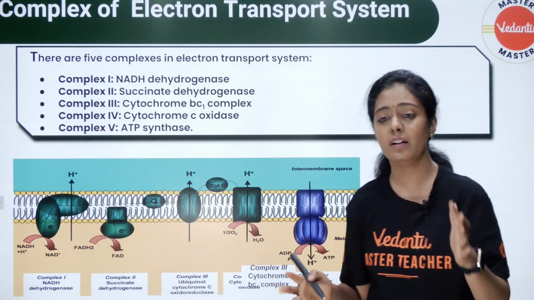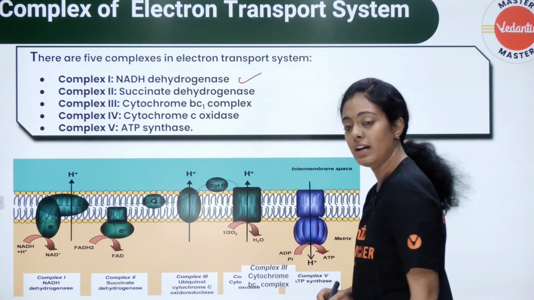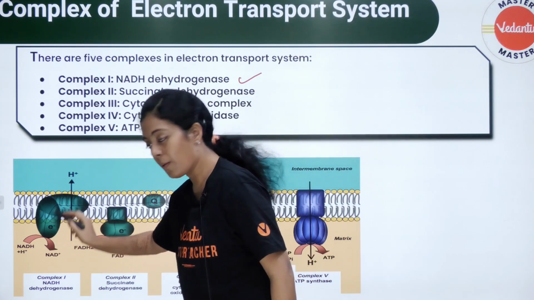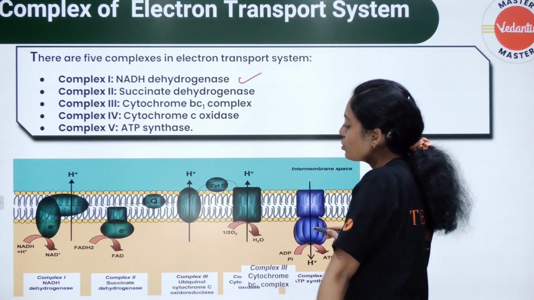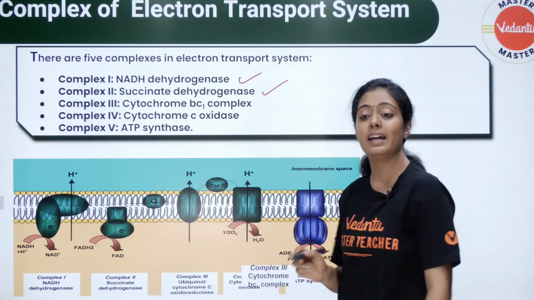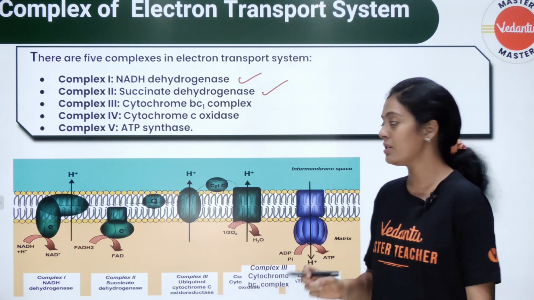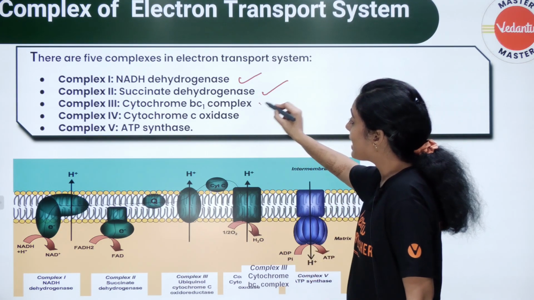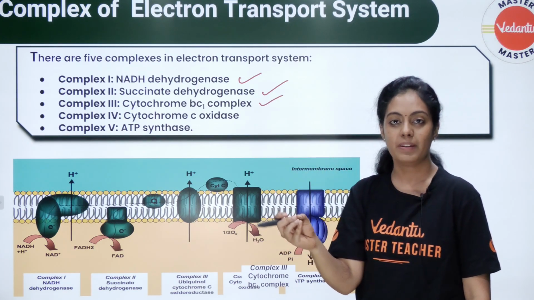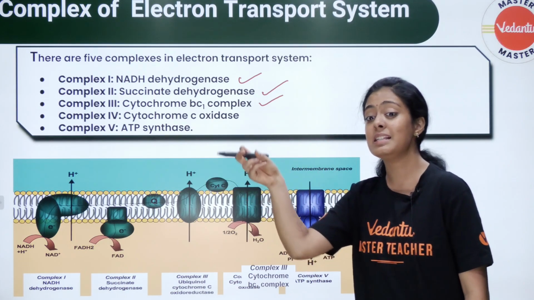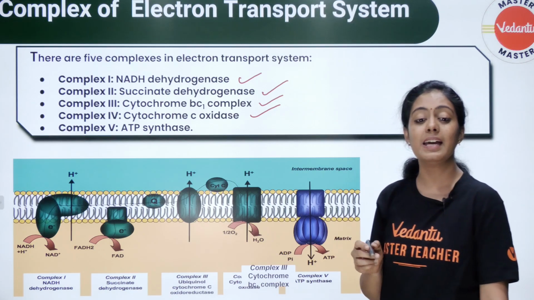ரொம்ப ரொம்ப important. Complex 1, NADH dehydrogenase. You can see this is your complex 1. It's called NADH dehydrogenase. Complex 2, we call it as succinate dehydrogenase. என்னன்னு சொல்றோம் பசங்களா? Succinate dehydrogenase ன்னு சொல்றோம். Complex 3, cytochrome BC1 complex. BC, ABC இருக்குல்ல, அது மாதிரி BC complex. Complex 4, cytochrome C oxidase.